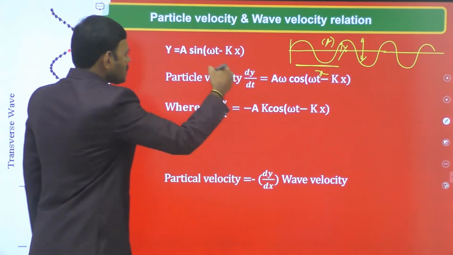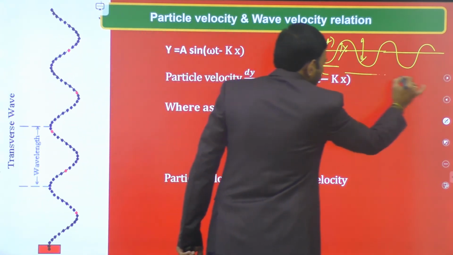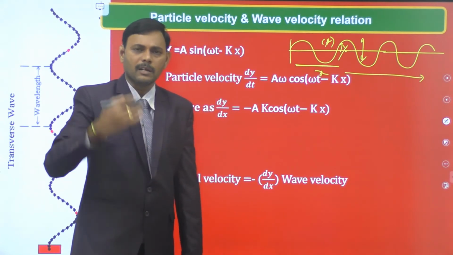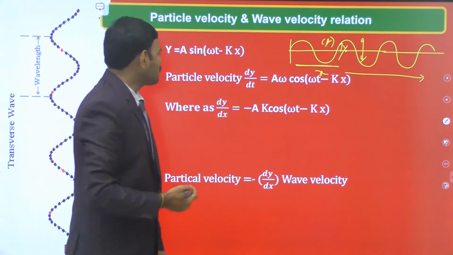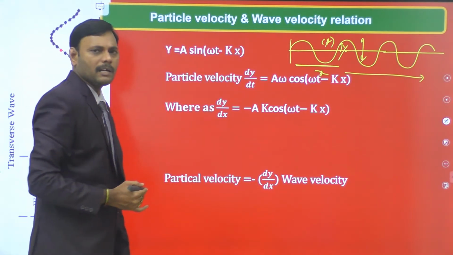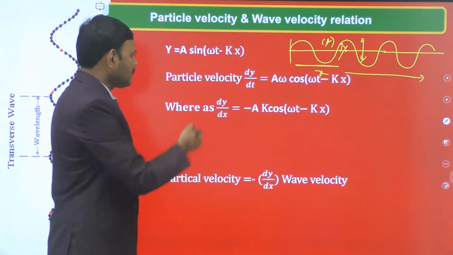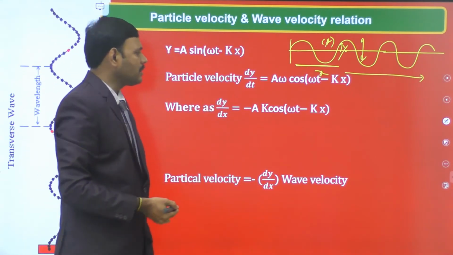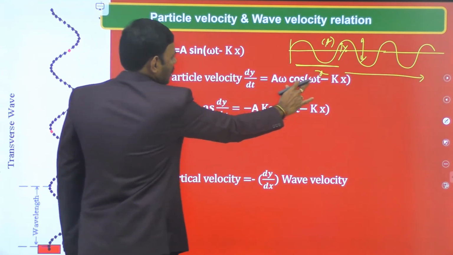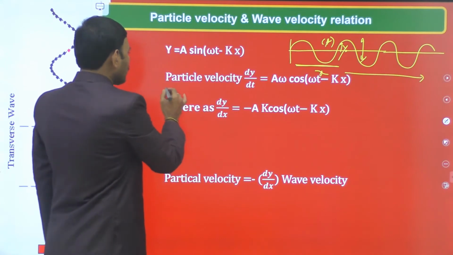So the displacement of a vibrating particle of the medium, while the wave is propagating in the positive x direction: each and every particle of the medium undergoes vibration. The displacement of the vibrating particle is y equals a sin(ωt − kx). Then the particle velocity is the differentiation of displacement with respect to time. So dy/dt is aω cos(ωt − kx). And this is the particle velocity.